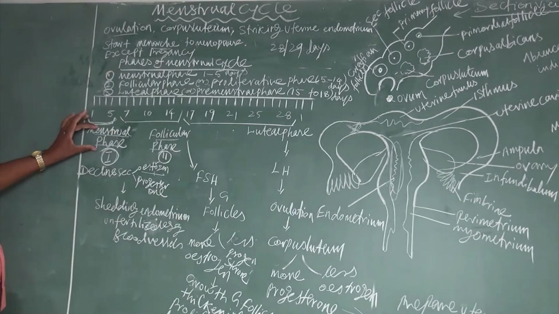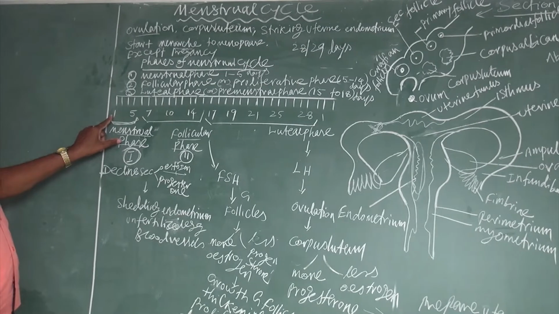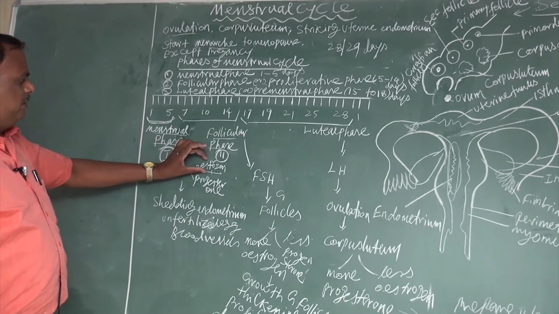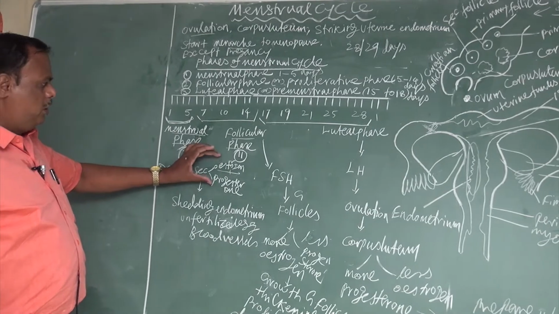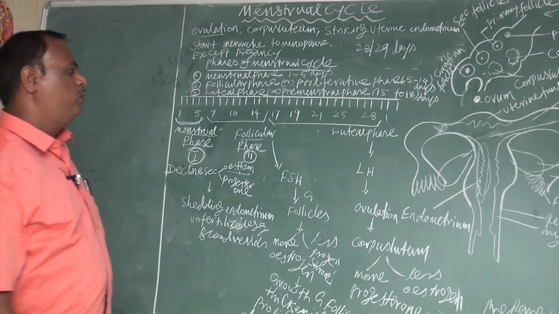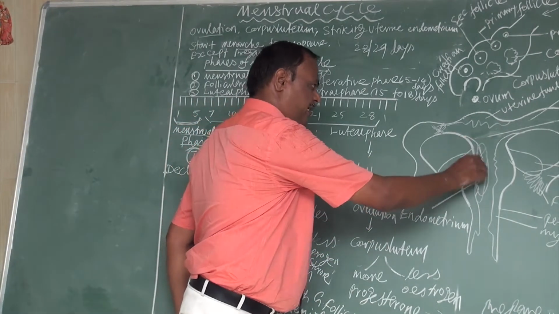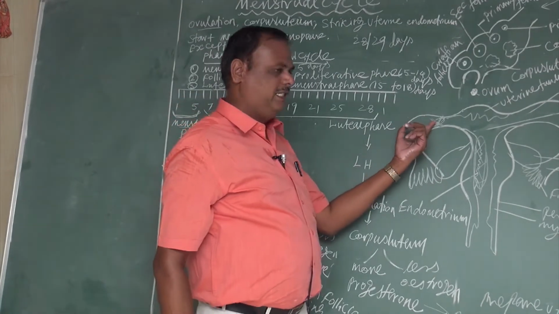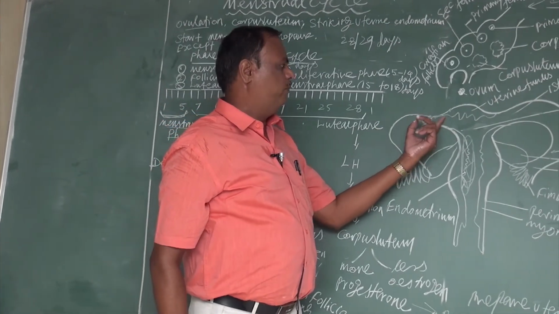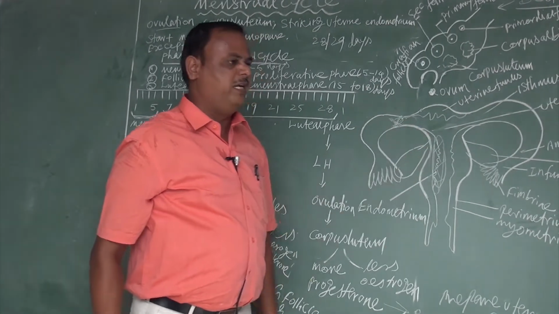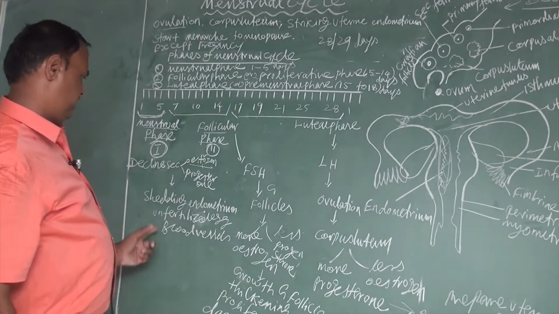The first stage, called the menstrual phase, takes place between the 1st and 5th day. During this stage, there is a complete decrease in secretion of estrogen and progesterone. Due to this, shedding of the uterine endometrium starts, the unfertilized egg and blood vessels all start to break, and bleeding occurs. That is called menstruation.